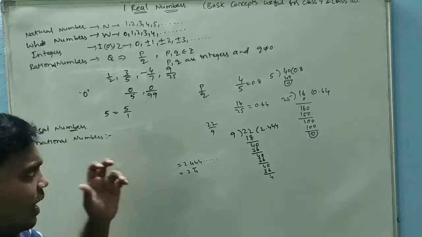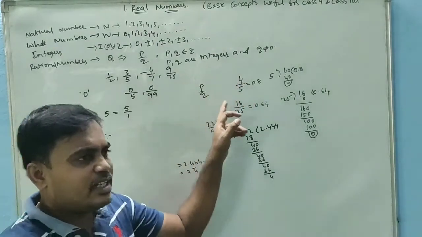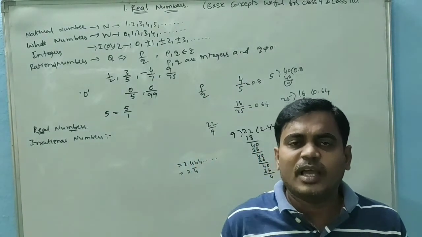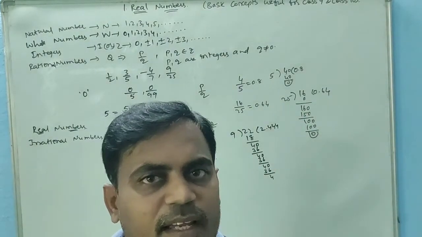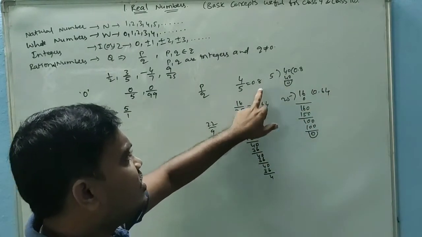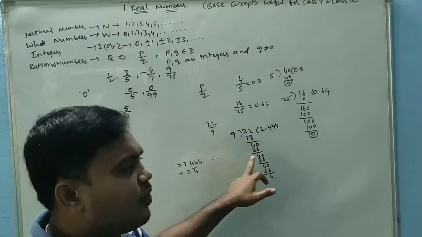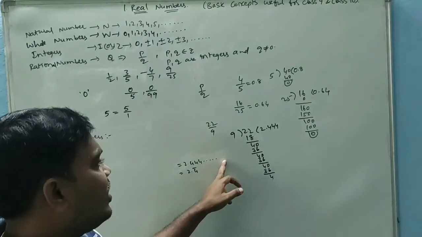So when we divide a fraction, converting it into decimal form, it is either terminating or non-terminating recurring decimal. 0.64 is terminated, 0.8 is terminated, but 0.44444 and so on continues, it won't end anywhere.